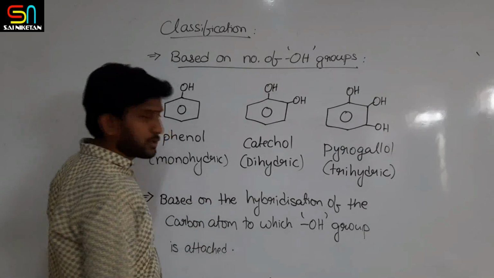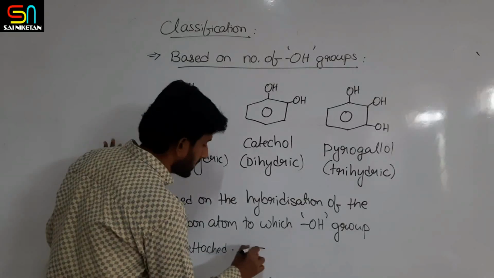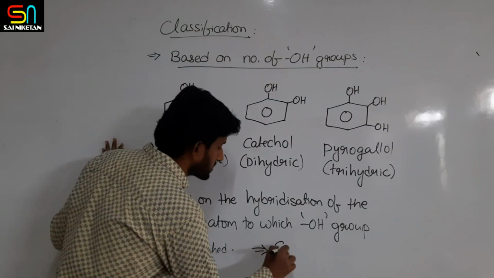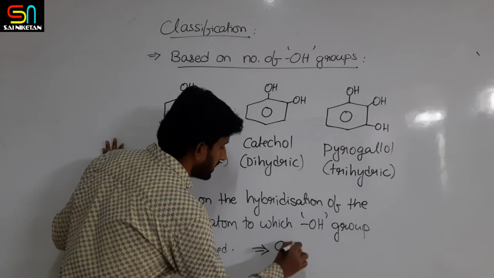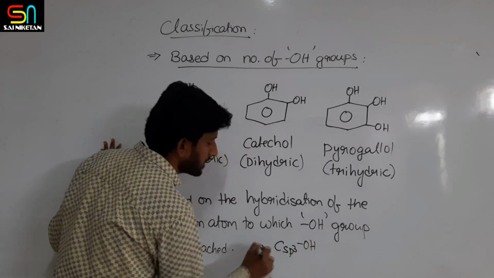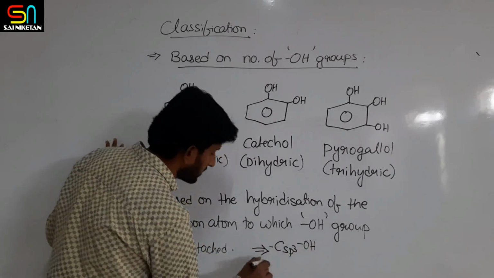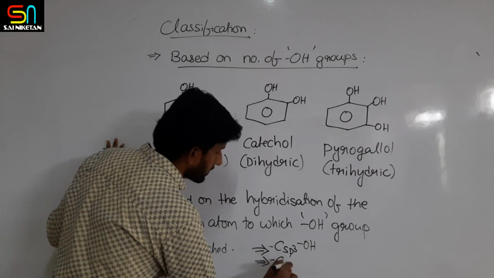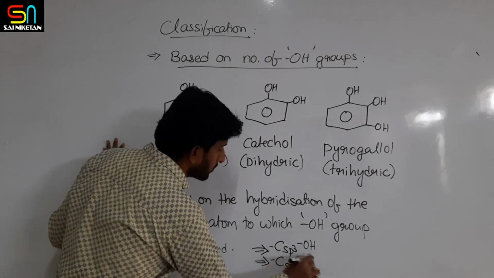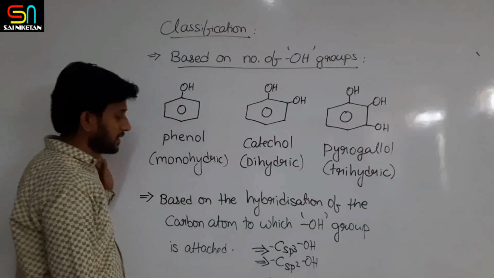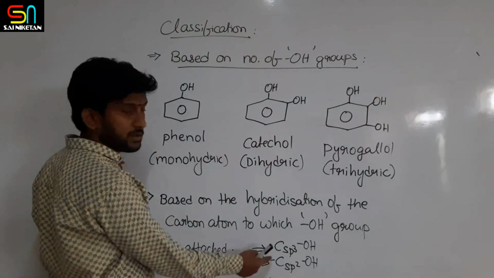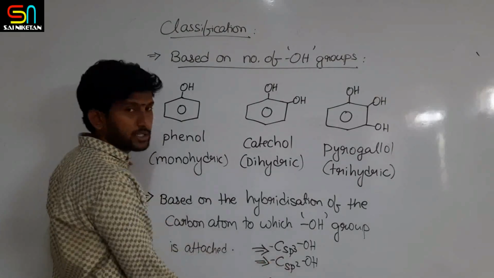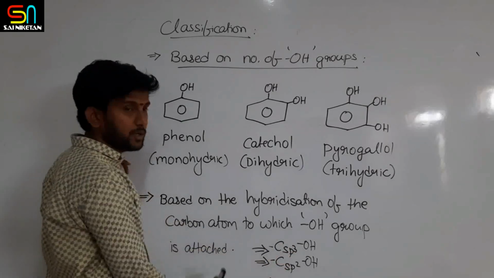In this, again, two types of classification you can get: one based on the sp3 carbon linked with OH bond, that is, carbon linked with sp3 carbon, or another one is the sp2 OH linkage. Okay, so we will see classification based on carbon sp3 OH and carbon sp2 OH bonds.